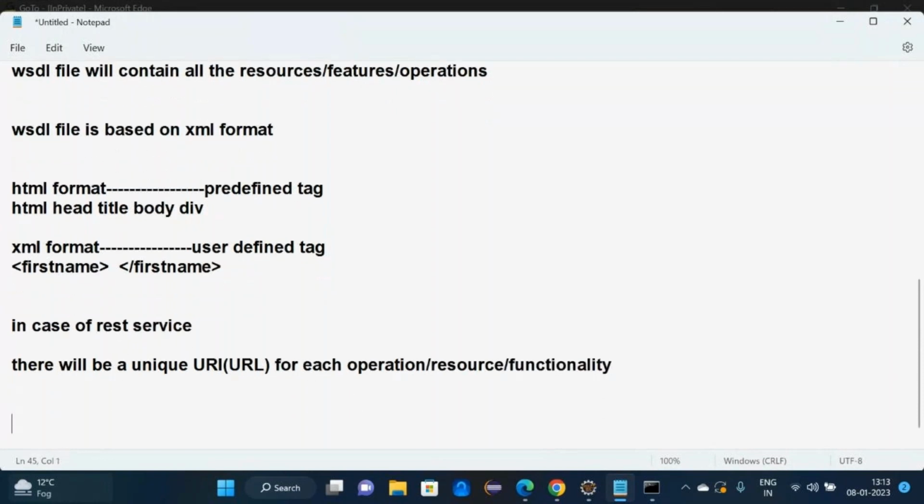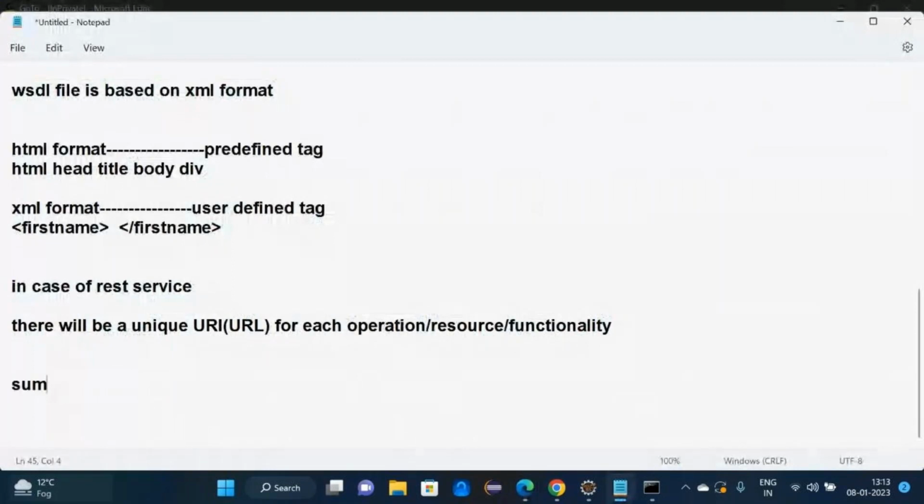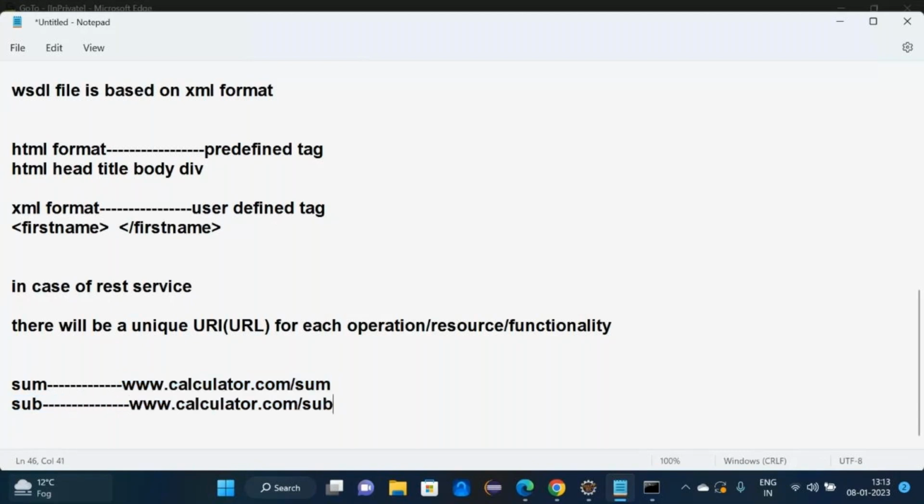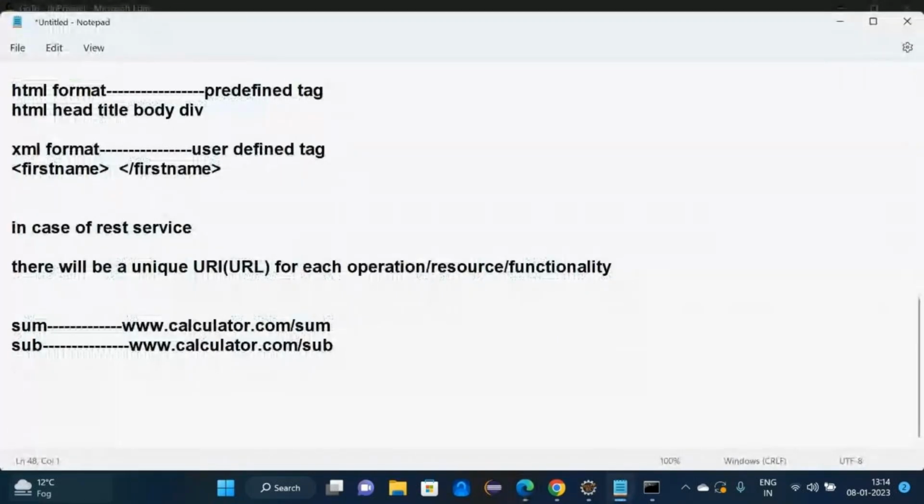For example, www.calculator.com/sum for addition, and calculator.com/subtraction for subtraction. So for each feature, REST service supports both formats. Which ones? XML format and JSON format.